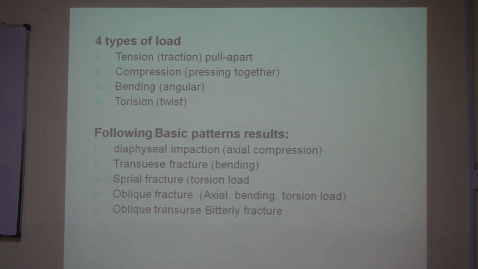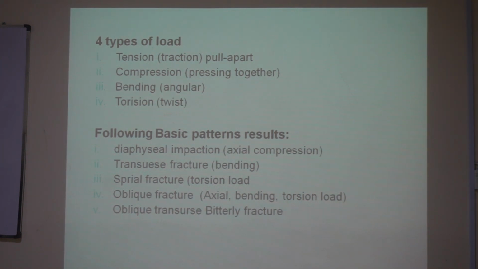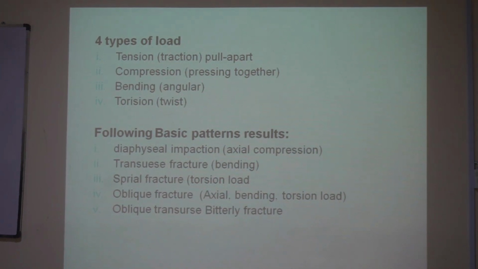These are the patterns of these fractures. Number 1, diaphyseal impaction, that is axial compression, rotating or torsion, axial compression, resulting in diaphyseal impaction. Second is the transverse fracture. A bone is transversely bent, that is, an angle is formed and the fracture occurs. Third is the spiral fracture, that is torsion.